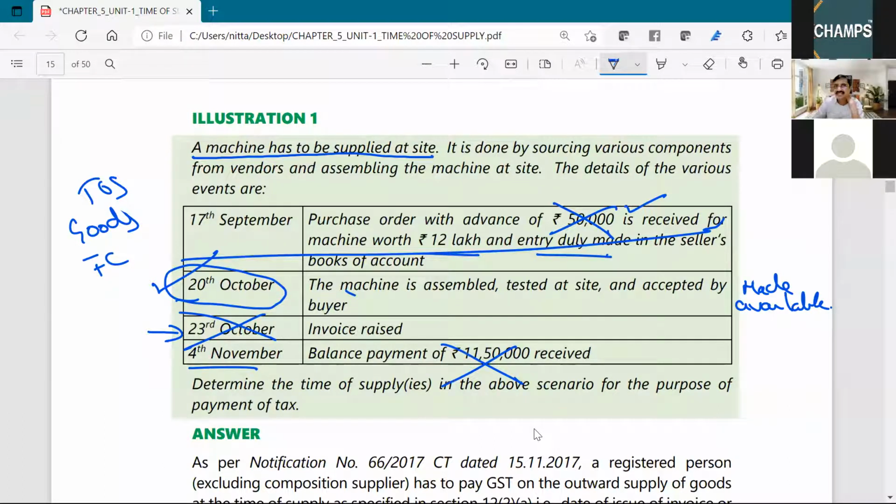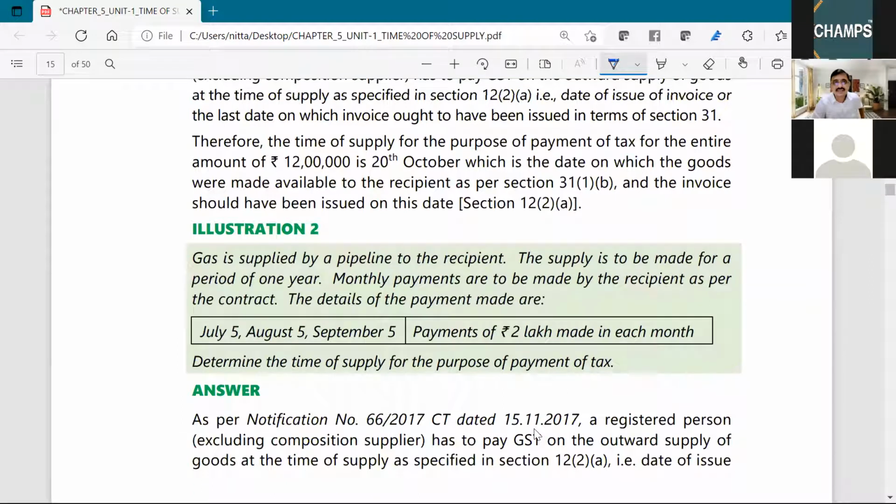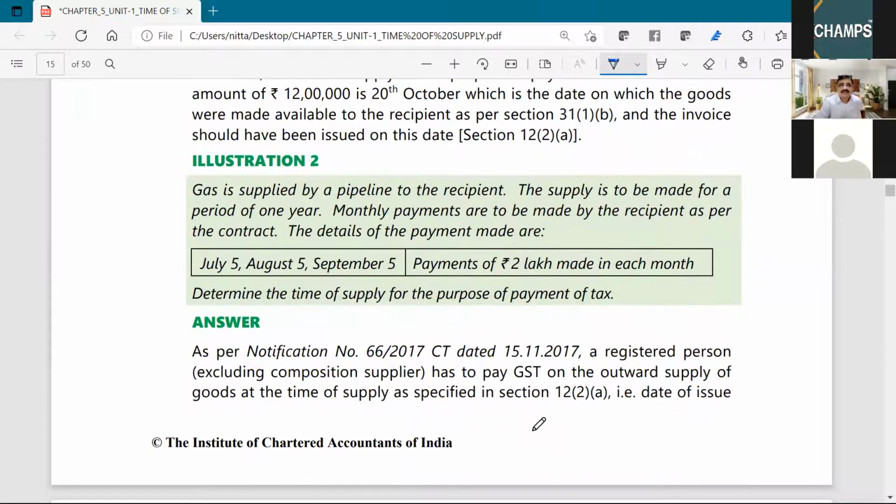Therefore, in the given case, the invoice is to be issued latest by the date on which the goods are made available. It is 20th of October. By that time, the invoice has to be raised. 20th October or date of invoice 23rd October, whichever is earlier. 20th October is the earlier date. So time of supply is 20th October. That you should understand. Now go to illustration number 2.